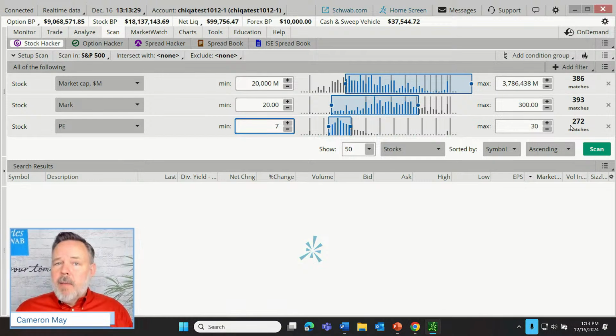Now, of the 500 companies of the S&P 500-ish, it's not always 500, but 500-ish companies, there are 272 that have a PE ratio between 7 and 30. So let's run a scan right now. We've only entered 3 criteria.